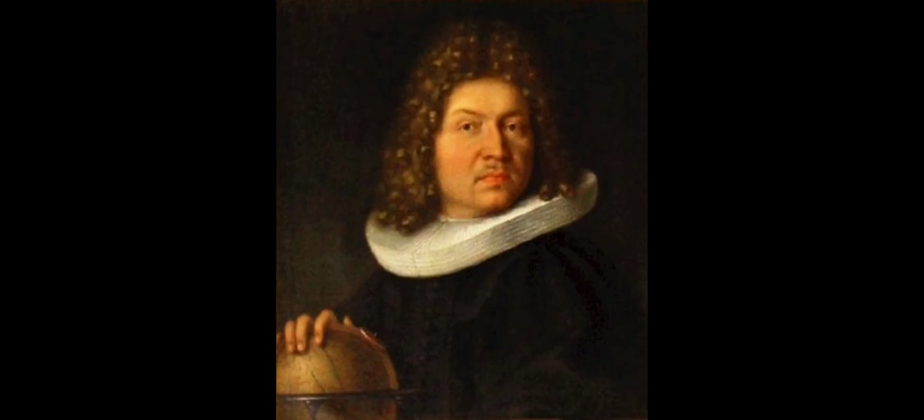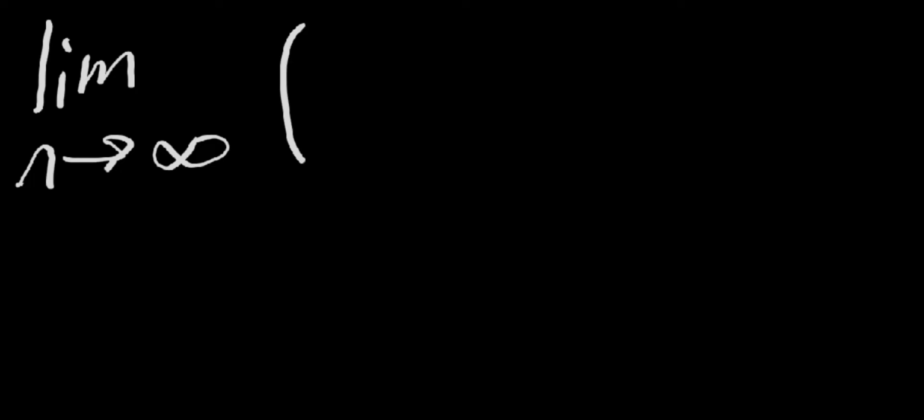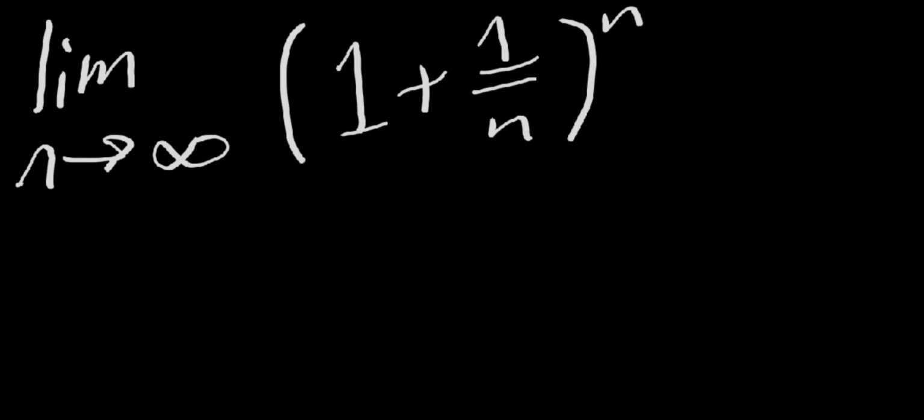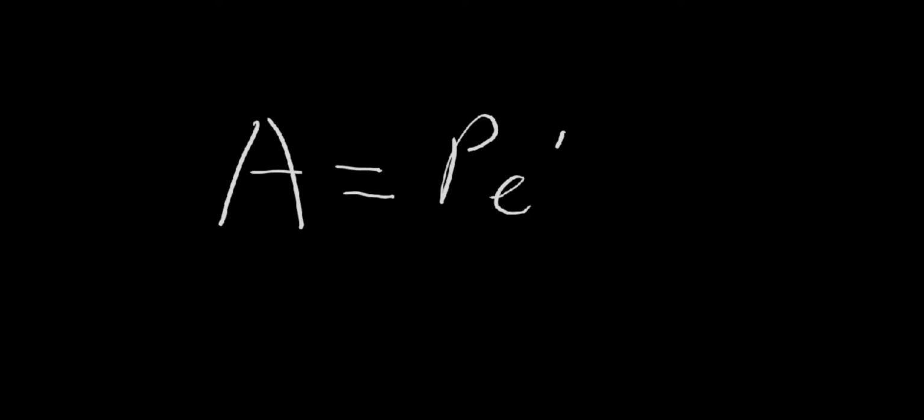Another constant was discovered by Jacob Bernoulli in 1683, who tried to find the value of the limit of (1 plus 1 over n) to the power of n, where n extends to infinity. This value is equal to the constant e and appears in compound interest and natural logarithms.